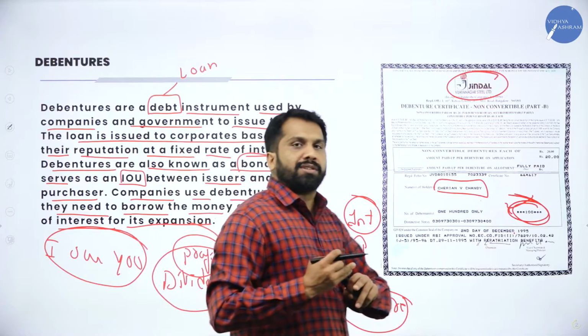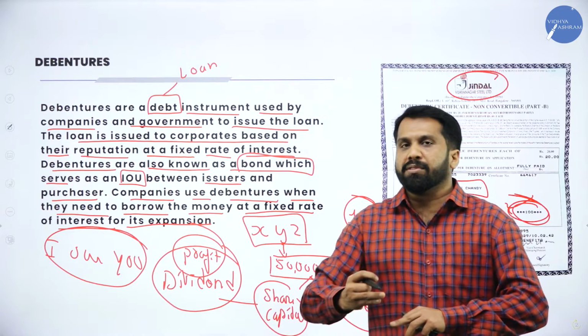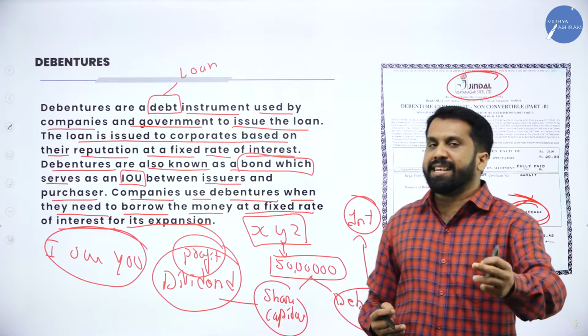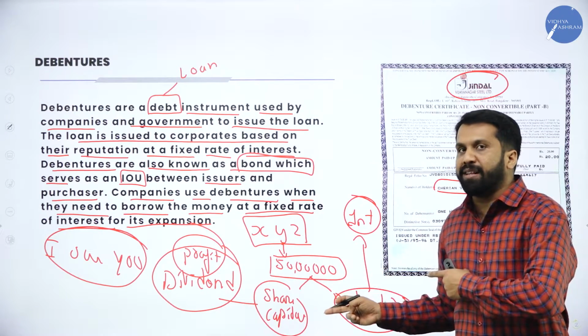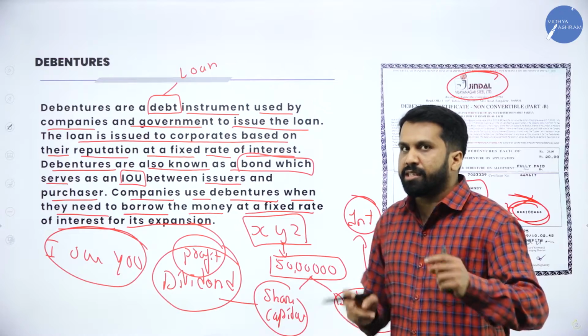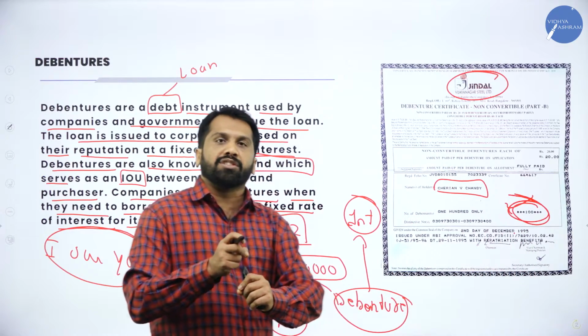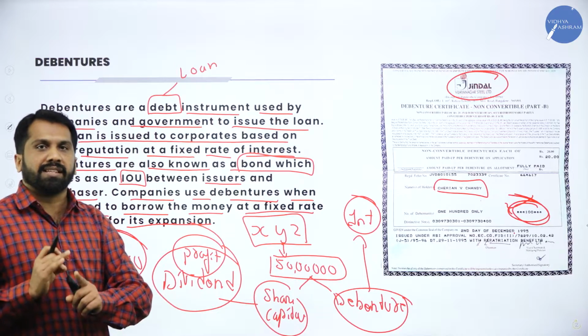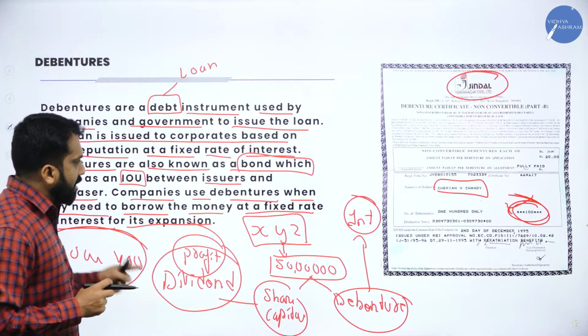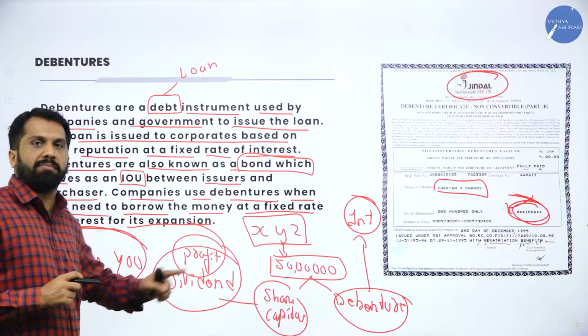If a company wants to expand their business, they need what? Funds. That fund can be collected from the public as debentures. Whoever invested in the company are called debenture holders. Clear? Yes. This is all about the meaning of debentures.